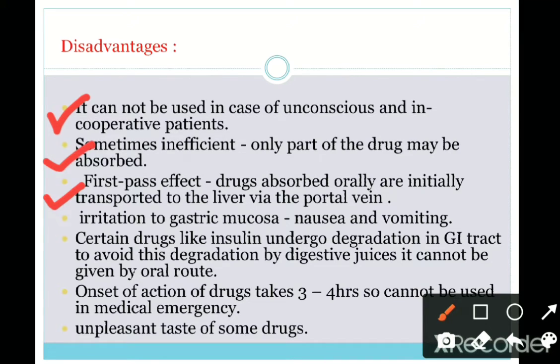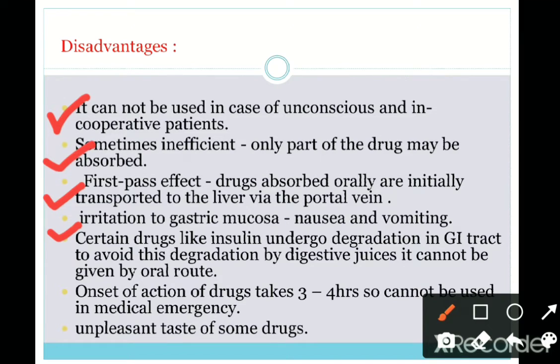Then some of the drugs will cause irritation to the gastric mucosa, or may cause nausea and vomiting. Some of the patients may be affected by the drugs. The side effects may be nausea, vomiting or other effects. And certain drugs like insulin undergo degradation in the GI tract. To avoid this degradation by digestive juices, it cannot be given by the oral route.